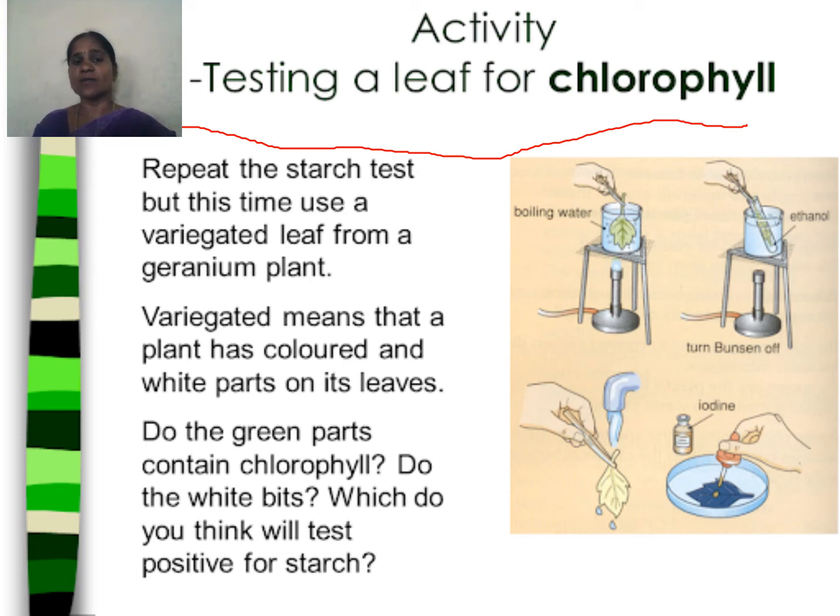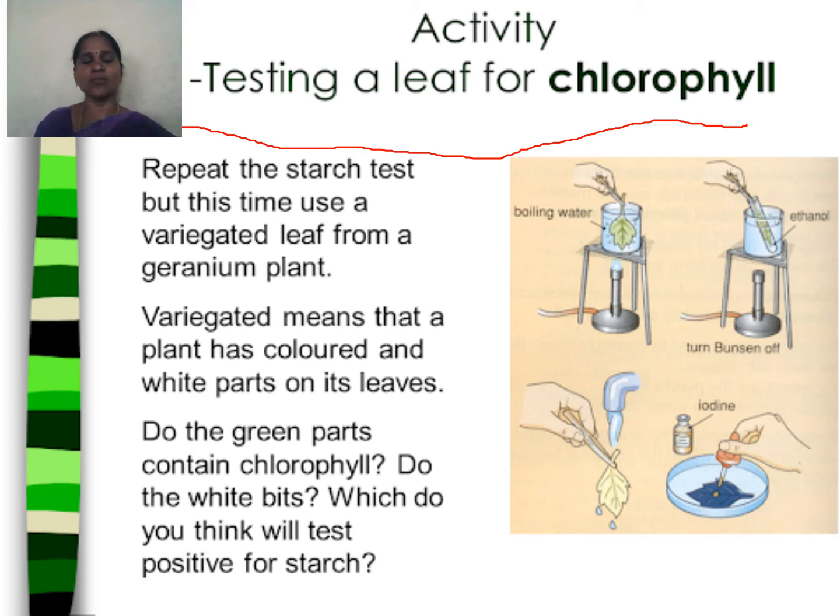We can observe some leaves with yellow and greenish color, or white and greenish color, like croton plants. That kind of leaf we should take for this test.